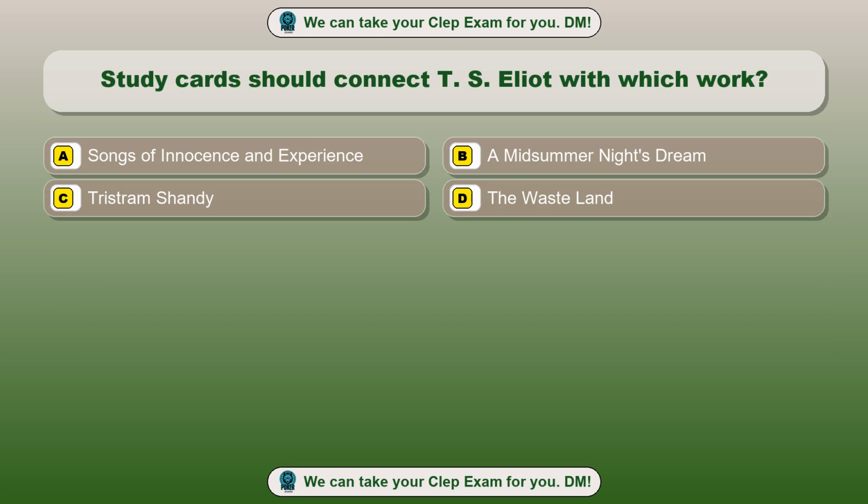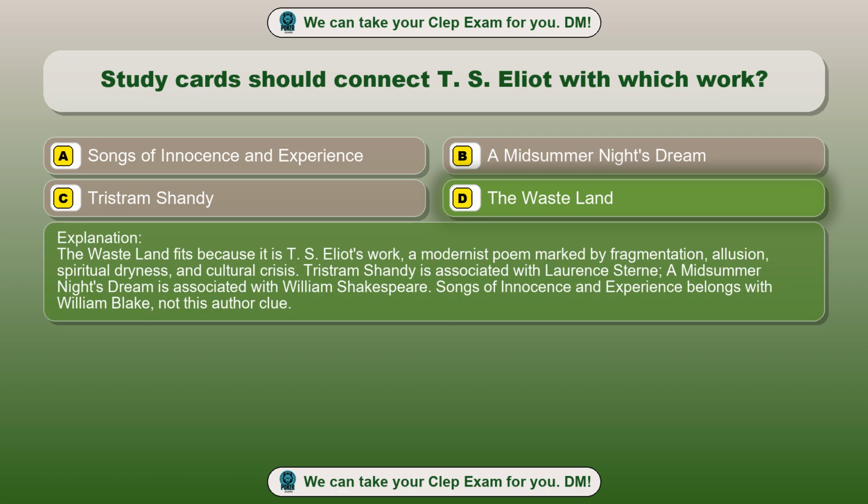Question 4. Study cards should connect T.S. Eliot with which work? Option A. Songs of Innocence and Experience. Option B. A Midsummer Night's Dream. Option C. Tristram Shandy. Option D. The Waste Land. The correct answer is option D. The Waste Land. The Waste Land fits because it is T.S. Eliot's work, a modernist poem marked by fragmentation, allusion, spiritual dryness, and cultural crisis. Tristram Shandy is associated with Laurence Sterne, A Midsummer Night's Dream is associated with William Shakespeare. Songs of Innocence and Experience belongs with William Blake, not this author clue.